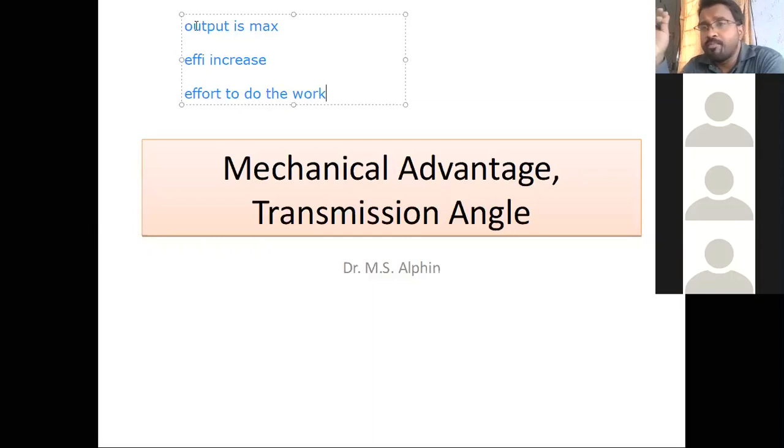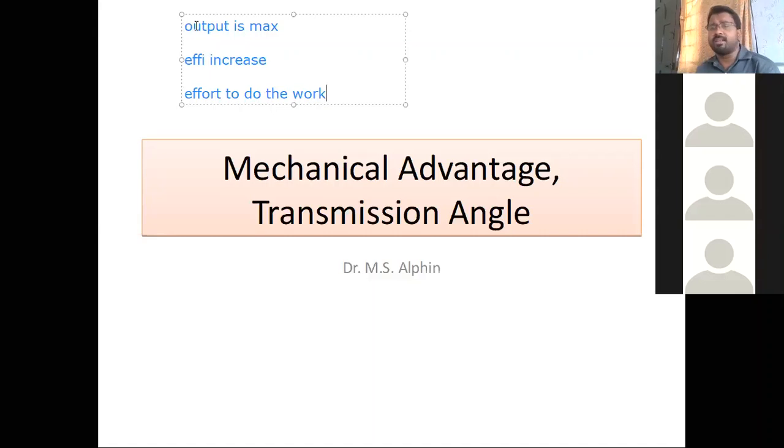So we know we are going in for sophisticated mechanisms only because the effort is reduced. If we were not achieving better efficiency or reduced human effort, we would not go for a mechanism.